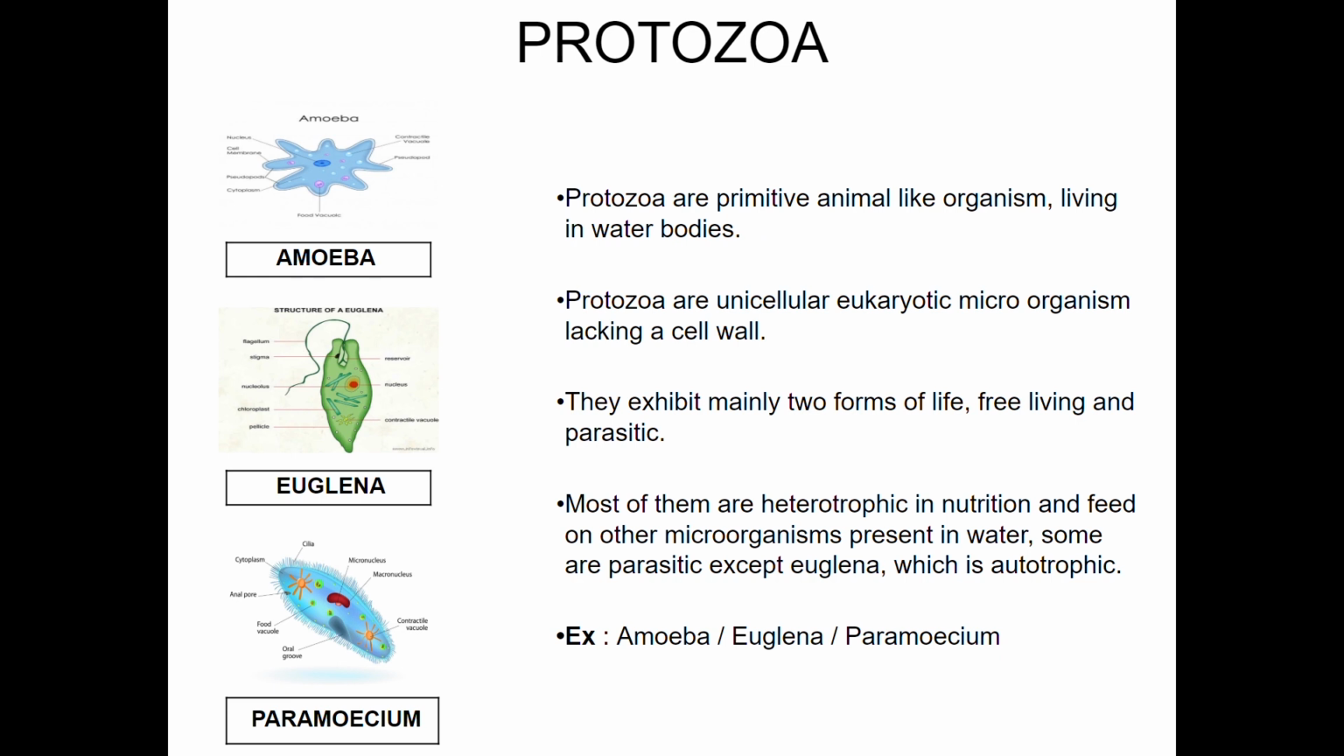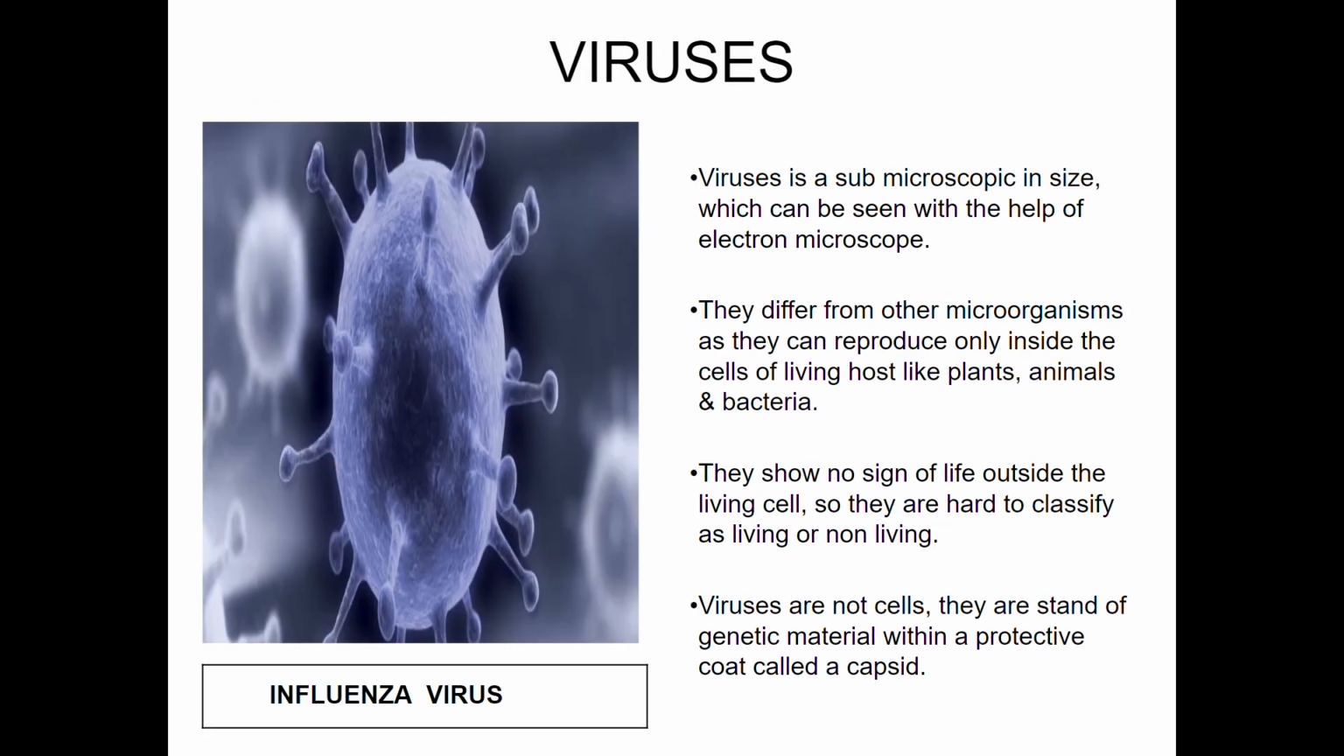Protozoa. Protozoa are primitive animal-like organisms living in water bodies. Protozoa are unicellular, eukaryotic microorganisms lacking a cell wall. They exhibit mainly two forms of life, free-living and parasitic. Most of them are heterotrophic in nutrition and feed on other microorganisms present in the water. Some are parasitic, except Euglena, which is autotrophic. Examples: amoeba, Euglena, and Paramecium.